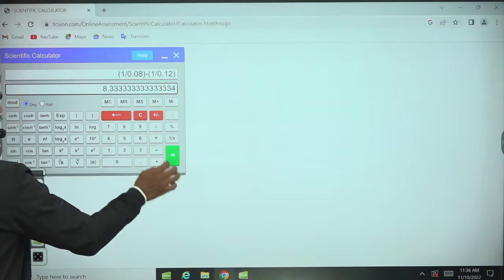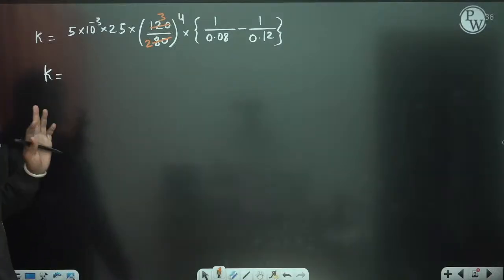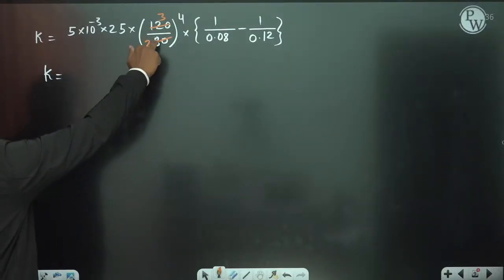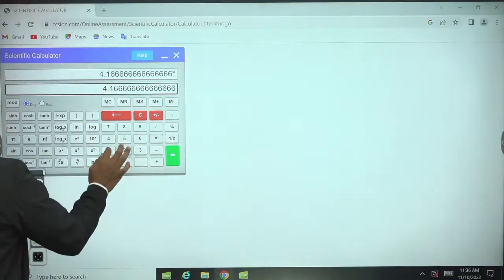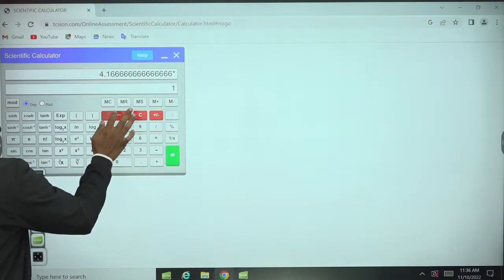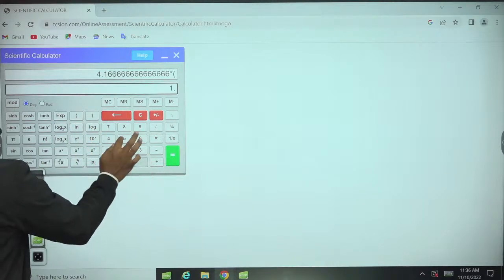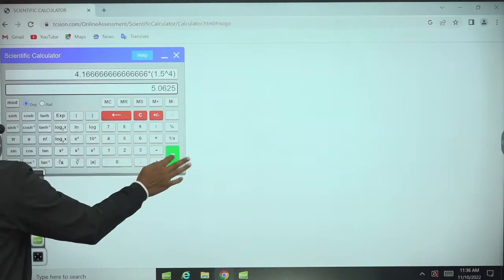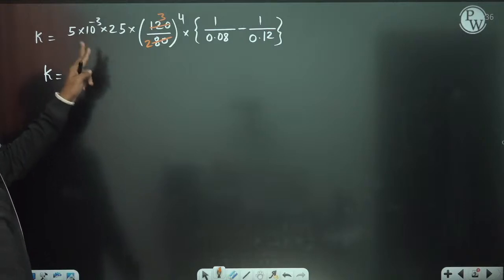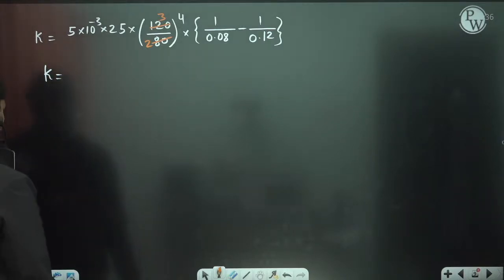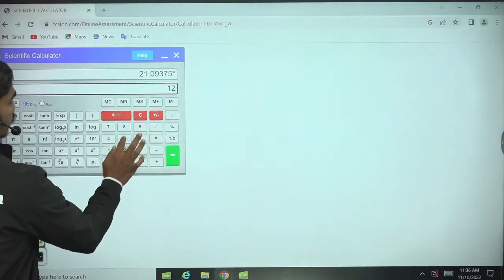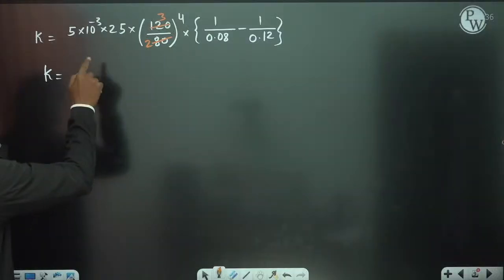Okay, so we have these values. So 4.166 into 3 by 2, which is 1.5, so 1.5 whole power 4. This value is multiplied with 25 into 5, which is 125, and you have a 10 to the power minus 3 here.